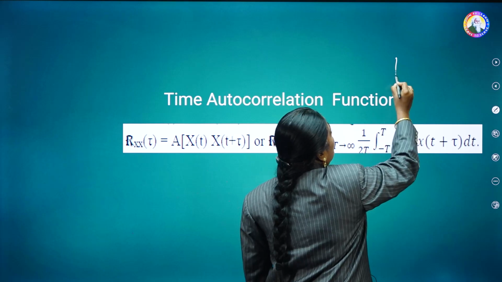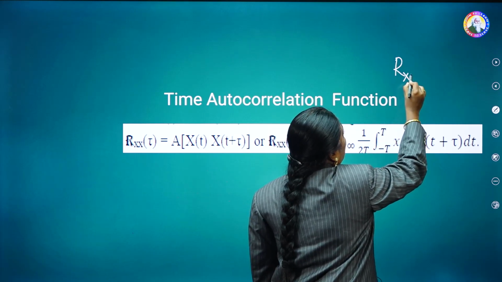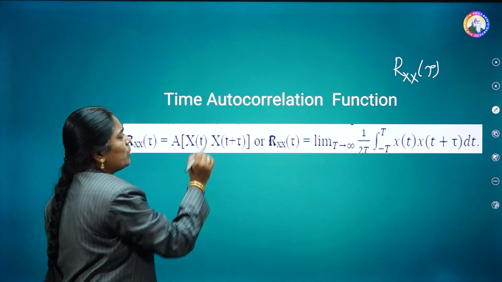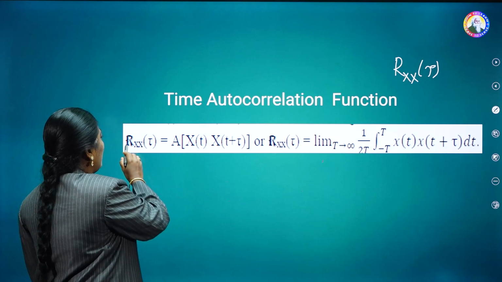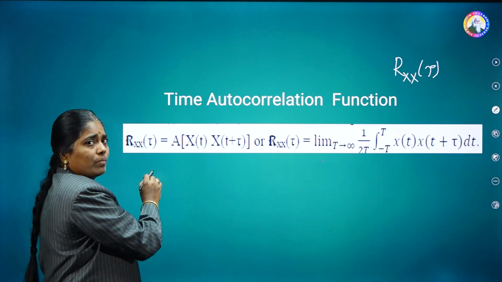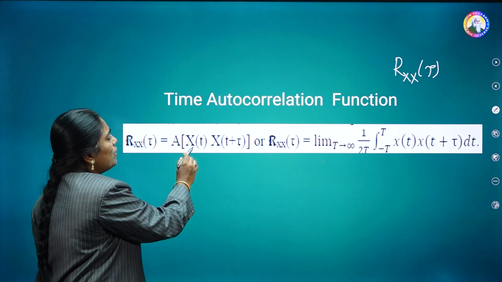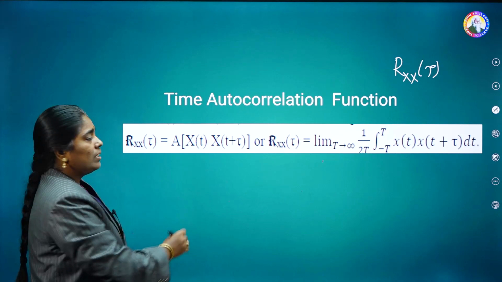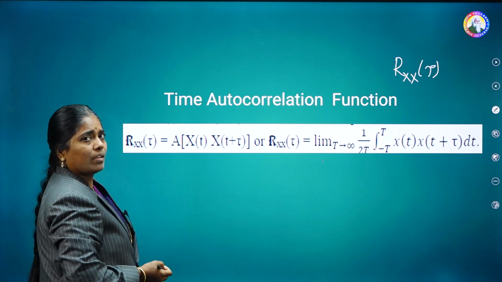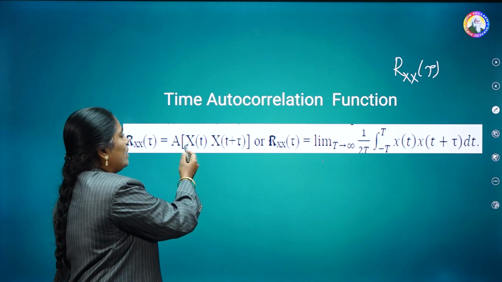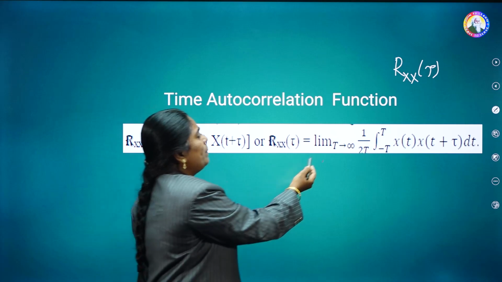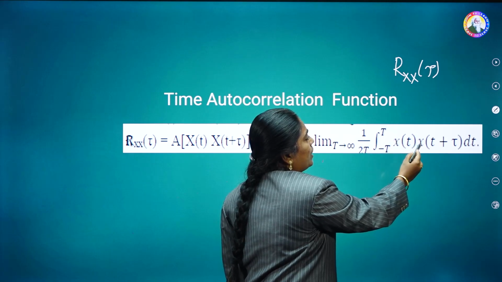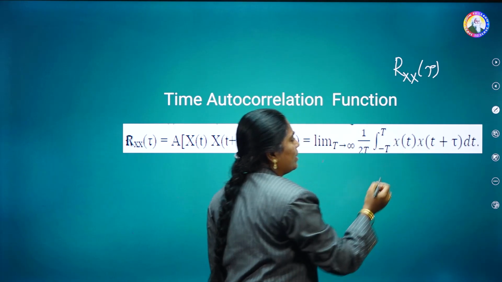Statistical autocorrelation function is indicated as capital R, capital XX of tau. Now this is the time autocorrelation function. This is capital R, small xx of tau. That is equal to A of x of t into x of t plus tau. In the case of statistical autocorrelation function, instead of A, we are writing E. Now here, we have to represent as A. The respective formula is limit t tends to infinity 1 by 2t integral minus t to t x of t into x of t plus tau into dt.